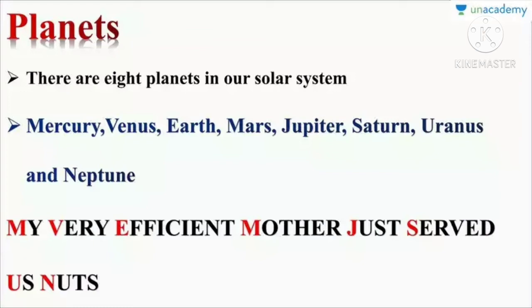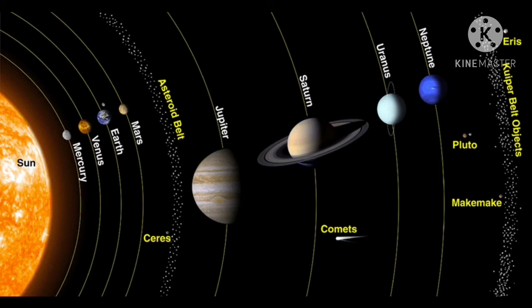From these sentences, from each word, we have to take the first letter. Then we can get the 8 planets in order. They are Mercury, Venus, Earth, Mars, Jupiter, Saturn, Uranus, and Neptune.